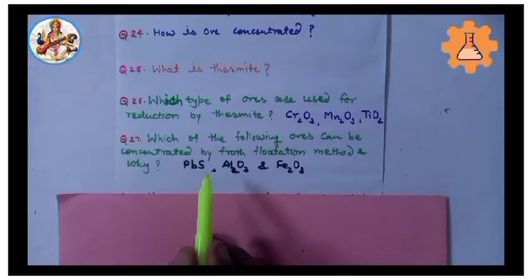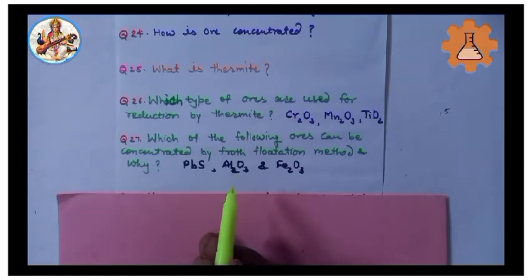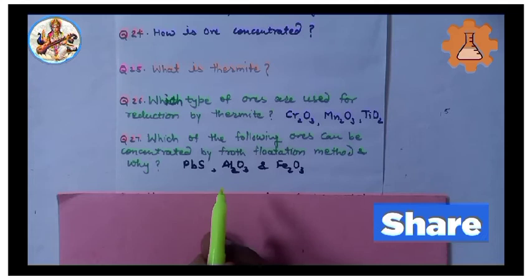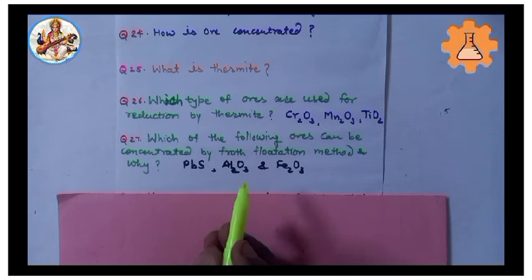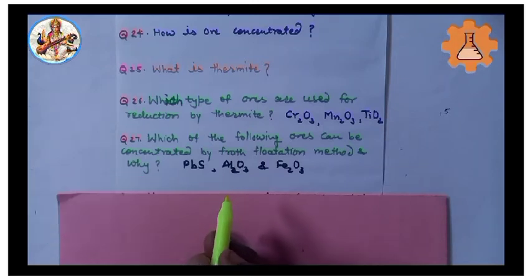Solution: we know that sulfide ores are preferentially wetted by oil, become lighter and thus rise to the surface with the froth, while the gangue particles are preferentially wetted by water, become heavier and settle down in the tank. It means that in froth flotation process, sulfide ores are separated from gangue particles.